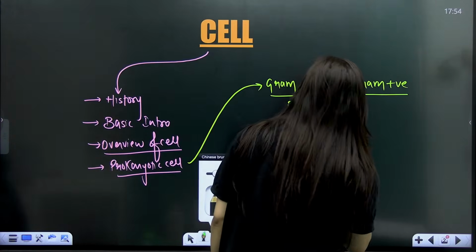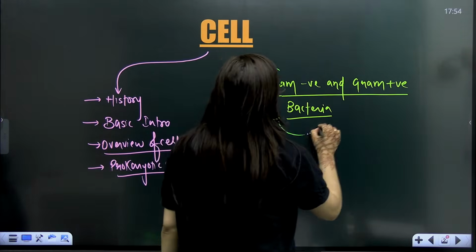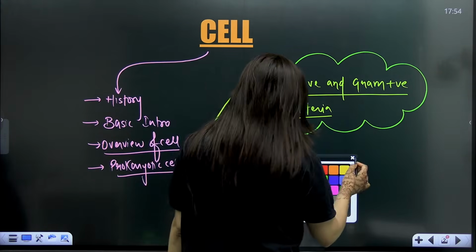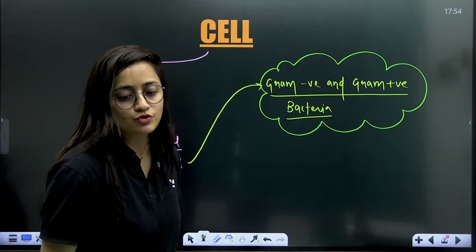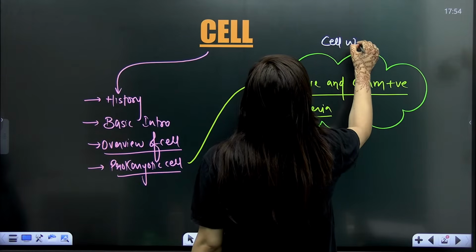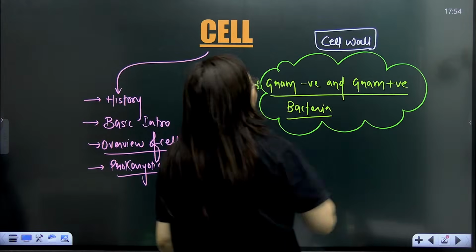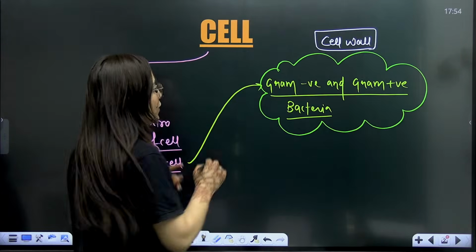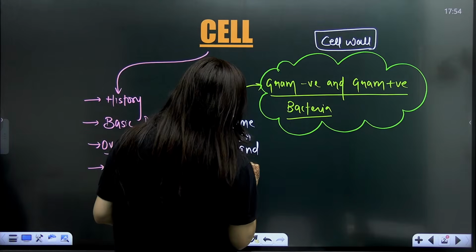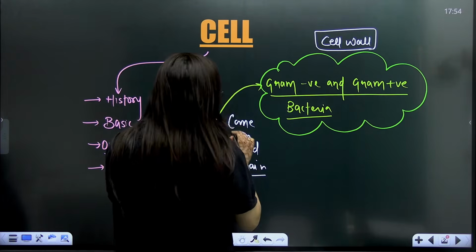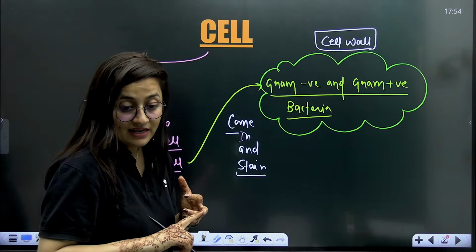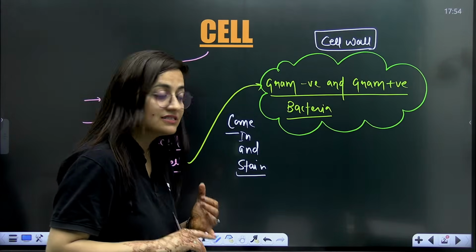What is the criteria of differentiating gram negative and gram positive bacteria? You know that the main difference is of the cell wall. And we discussed the procedure in detail, where we discussed one trick, that is the Gram stain. There are steps here, like crystal violet stain. You are going to stain with the crystal violet.